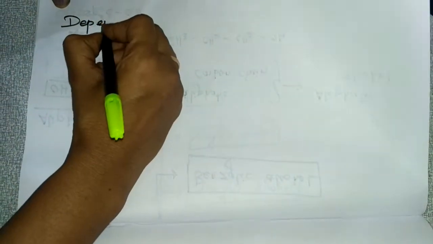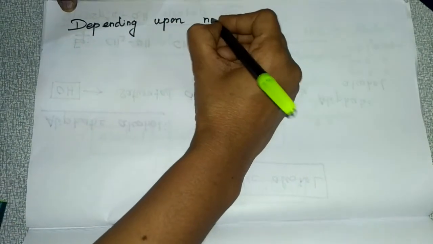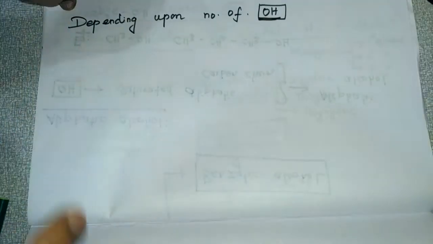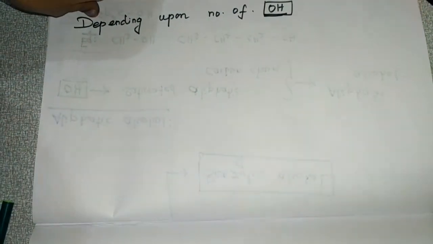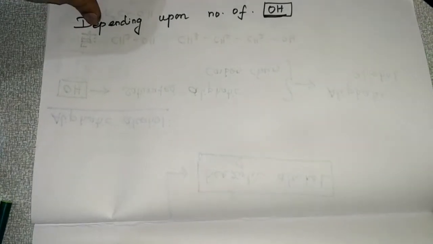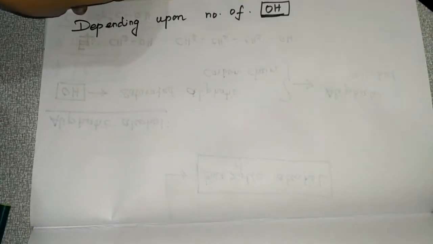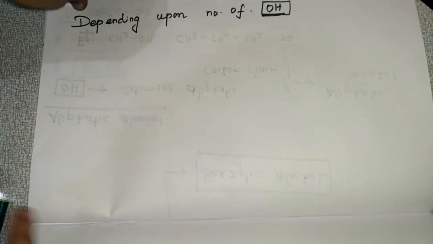So depending upon the number of hydroxyl groups attached to the chain, it is classified into monohydric, dihydric, trihydric and polyhydric.